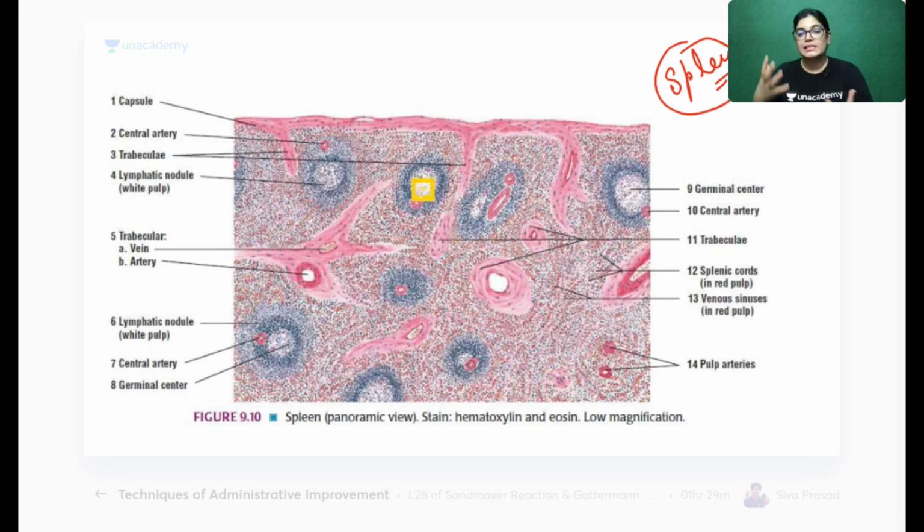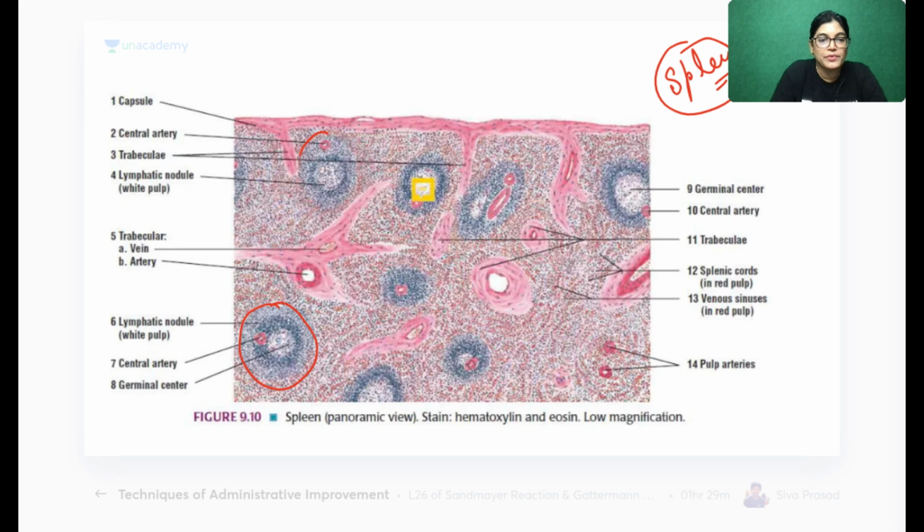It is the reticular fibers which provide the structural support, the connective tissue framework, to the spleen. Now, when you see the spleen freshly cut, you can appreciate that it has white pulp and red pulp. How do we differentiate between white pulp and red pulp? This is a diagram taken from Furey's anatomy book.